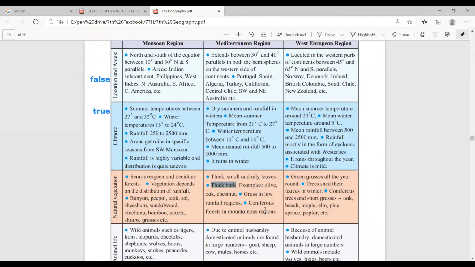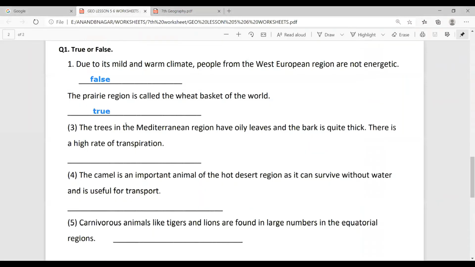So is a high rate of transpiration there? No, it is not given. So this is a wrong statement. So right here, wrong. The third one is wrong, which means false.